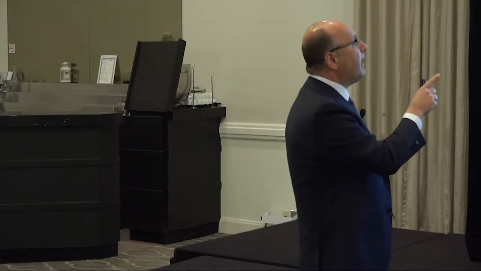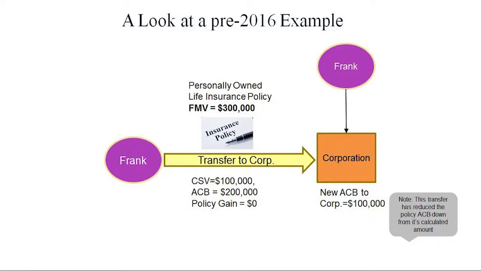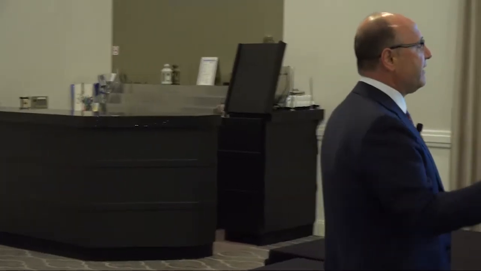Now think of it from the benefit 100 years later, because I don't want to die until 100 years later. My adjusted cost base on the corporation is essentially $100,000 reduced on that transfer. And forget about the 100 years later. Let's say I die tomorrow. Didn't I just enhance my situation pre-2016? I got a lot of nods, so everyone understands this. That was abusive in itself. The fact that I got this artificial reduction in my ACB by doing this transfer because the rules were not really written appropriately.